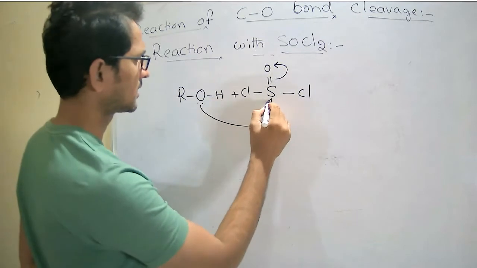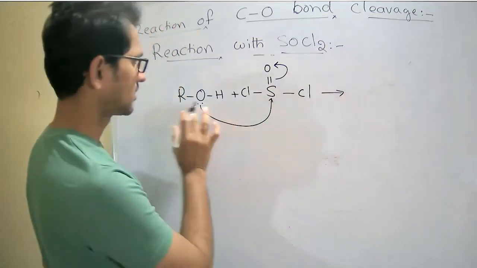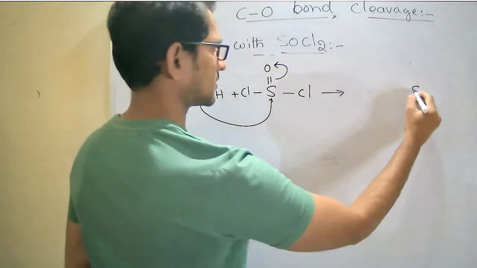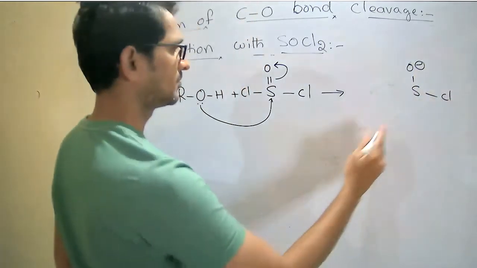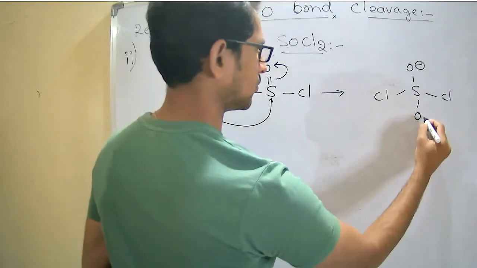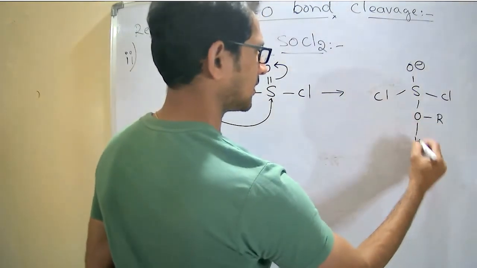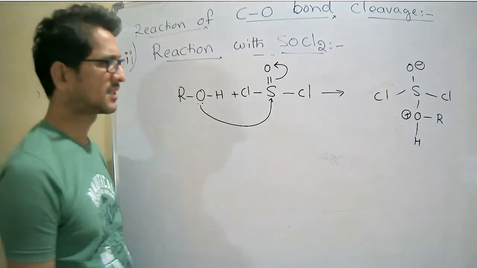Now this oxygen attacks here, and it gives, as usual, S with O minus, Cl, and O R H plus.